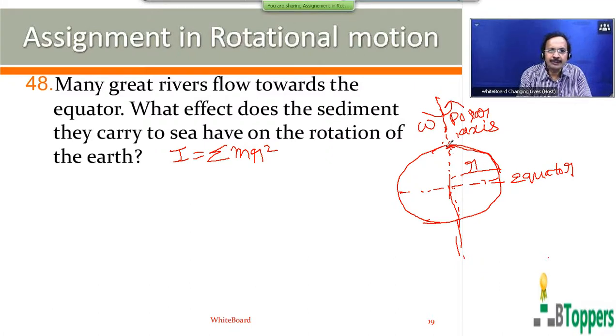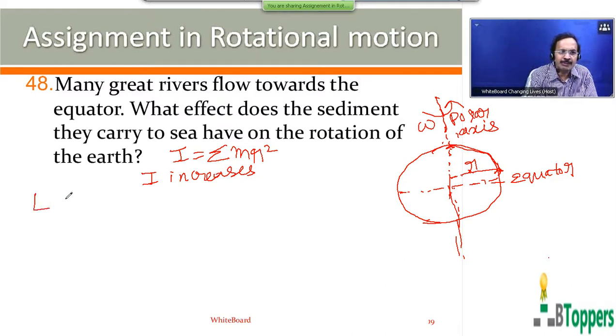So when rivers flow towards the equator, some sediment is carried towards the equator. That means a portion of the mass of the earth is shifted towards the equator. That means the average distance r from the axis will be increased, or the average value of r square is increased. Therefore, the moment of inertia of the system about the polar axis, that is about the axis passing through the poles, increases.